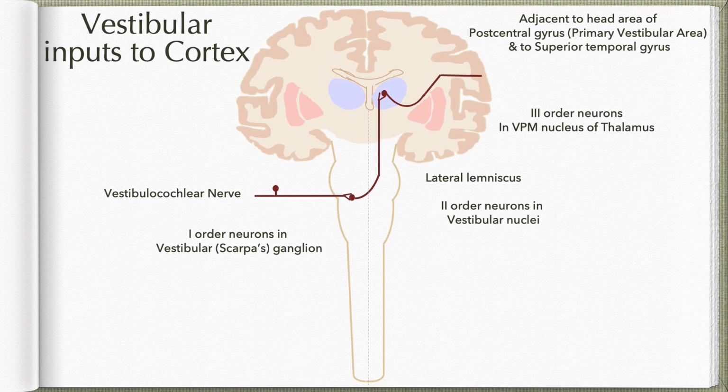Now, this is the primary vestibular area, and some of the fibers also reach the superior temporal gyrus through the sublentiform part of the internal capsule. Some of the fibers from the vestibular nuclei may project to the ipsilateral thalamus and ipsilateral cortex.